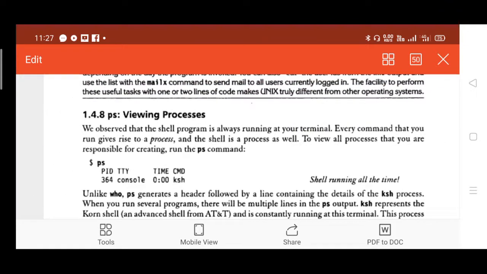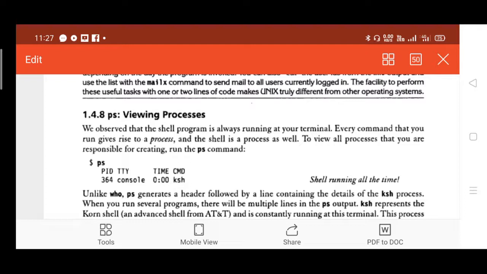So every command that you run gives rise to a process, and the shell is a process as well. Please try to understand, every command that you run gives rise to a process. Running a command is nothing but running a process, as simple as that, right?